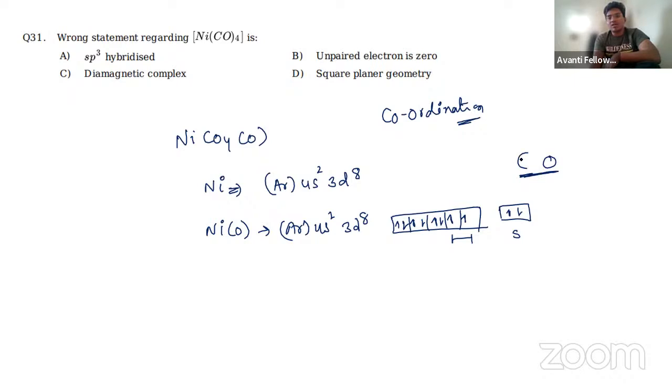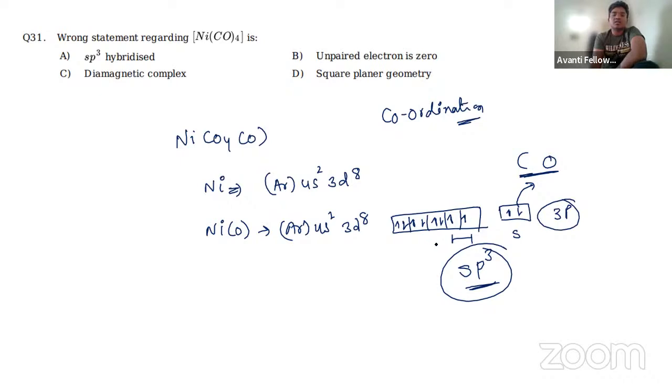Due to the back bonding with the nickel, due to the synergic bonding, this electron will jump. Because of this, sp3 hybridization takes place, that is, the 4p orbital will be involved in the bonding. That's why we have sp3 hybridization.